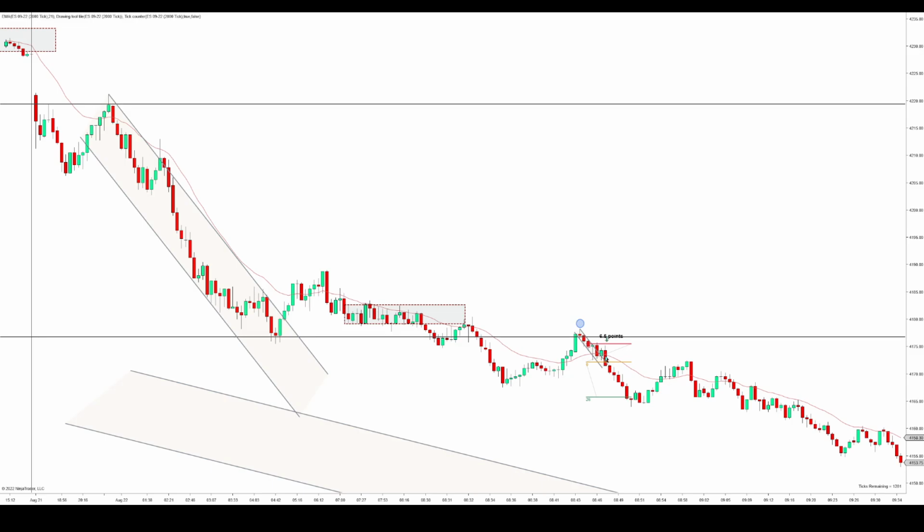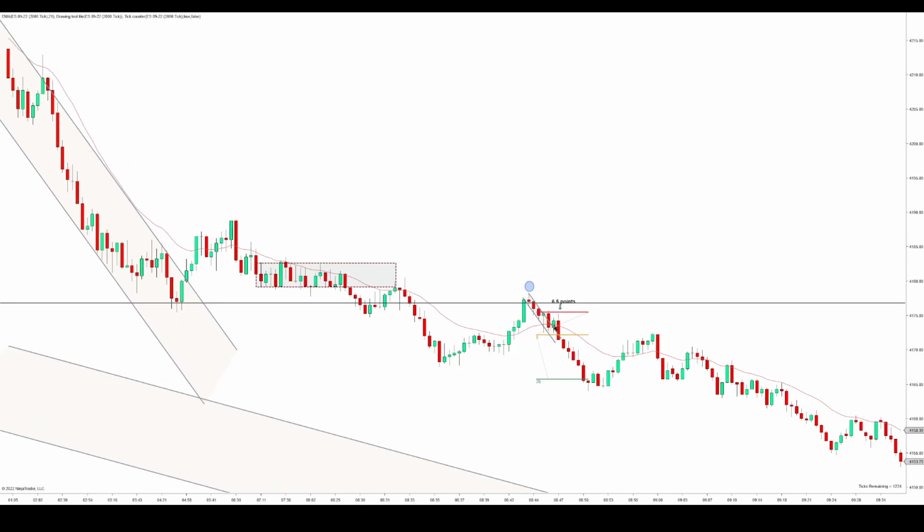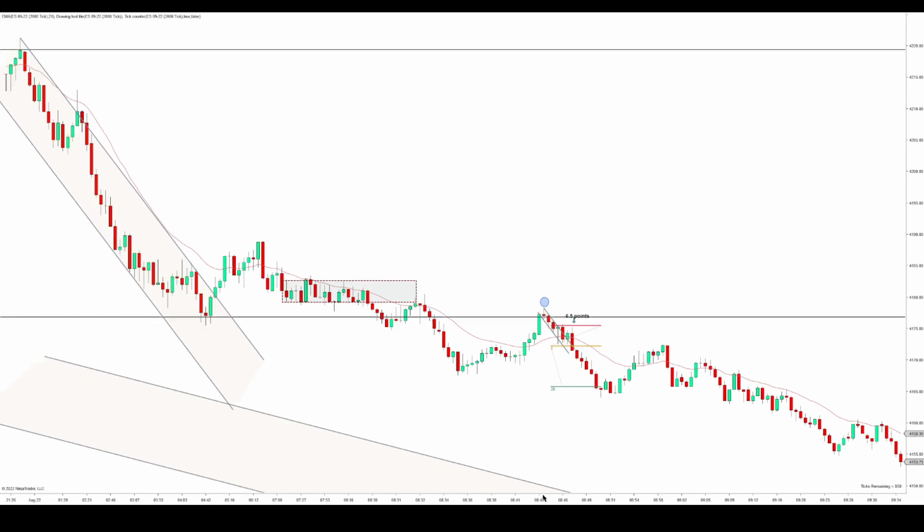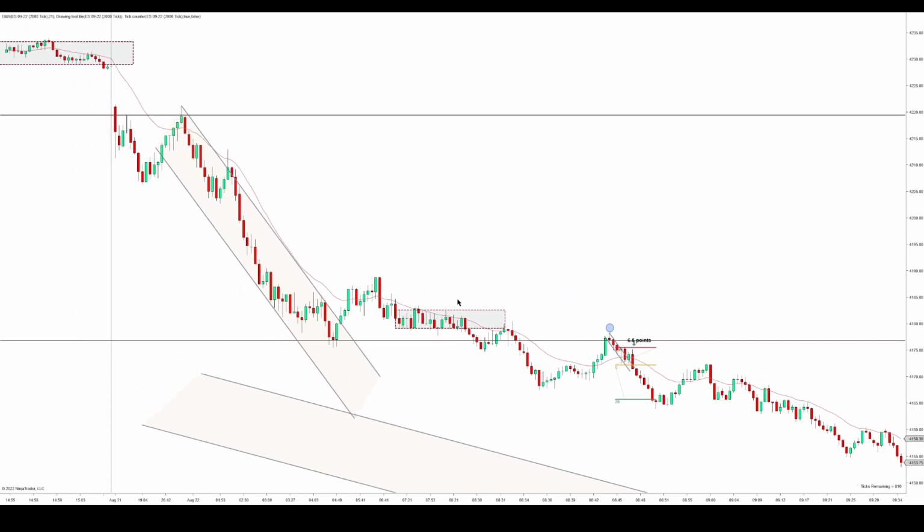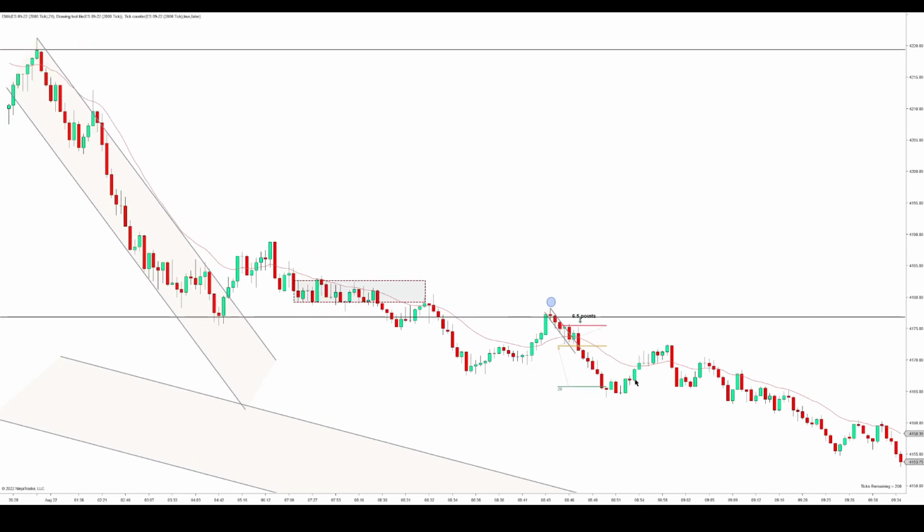I want to go through the setup and also my exact train of thought while I was taking it. It's a first entry long, second entry long, failure. And I was thinking, okay, clearly inside the range we have a big bearish imbalance. We can't even get halfway through the range. We turn down really fast. EMA is pointing straight down. It's holding every time so far until just right here where it finally breaks through, but we're already rushing back below that fast. So I'm absolutely looking short here.